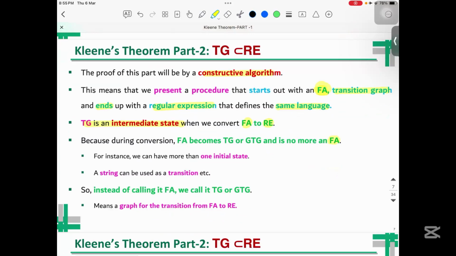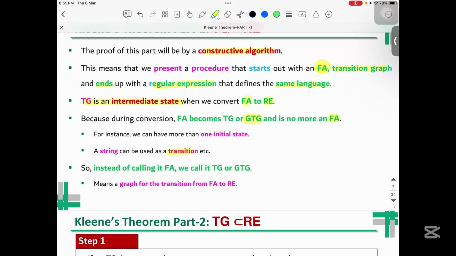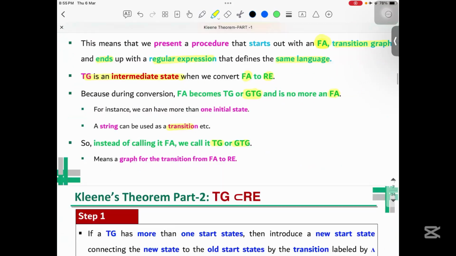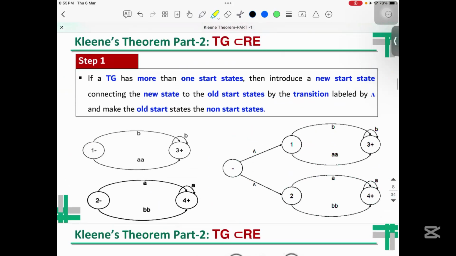For instance, in some cases we can have more than one initial state, and a string can be used as a transition in the case of a generalized transition graph. So instead of calling it finite automata, we will call it a transition graph or a generalized transition graph.